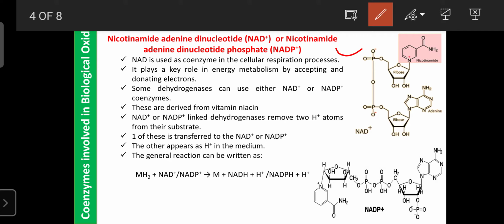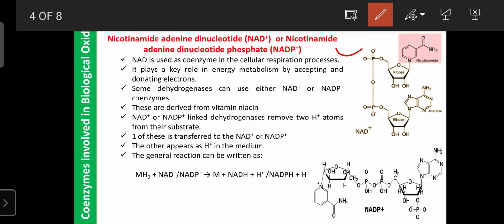If the biochemical or cellular process occurs in the presence of oxygen, such respiration of the cell is known as aerobic cellular respiration. If the cellular respiration process occurs in the mitochondria in the absence of oxygen, such a process is known as anaerobic respiration.